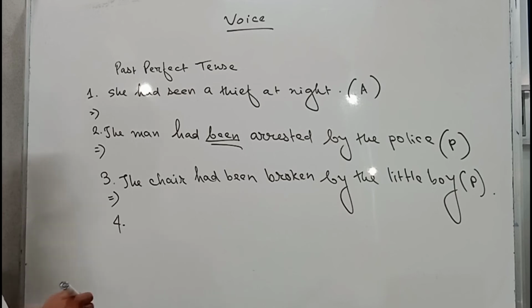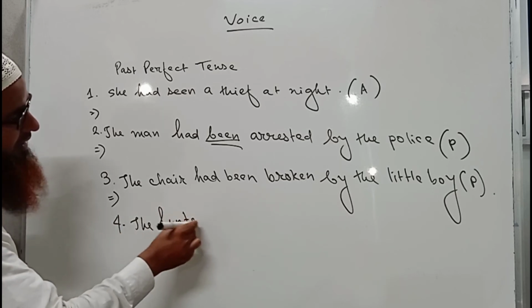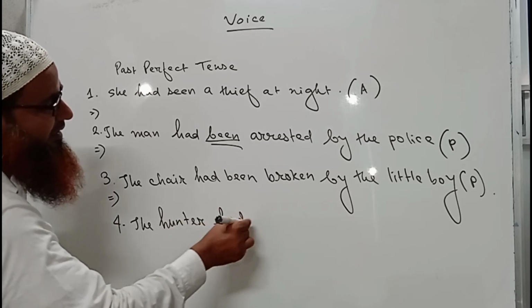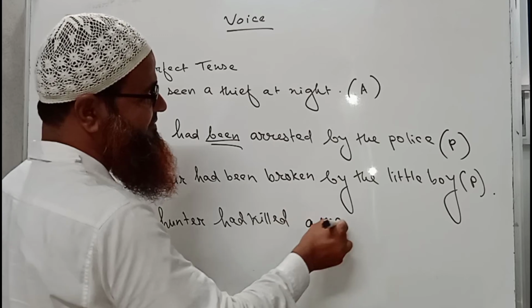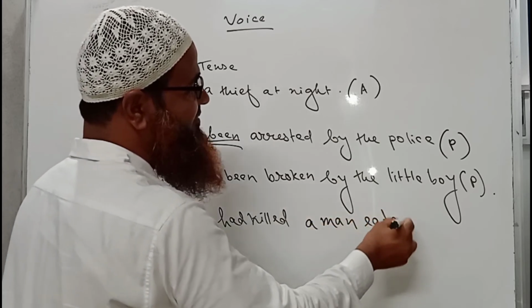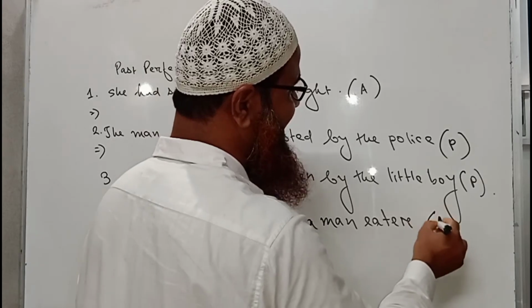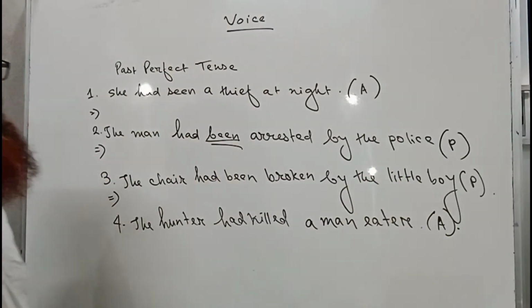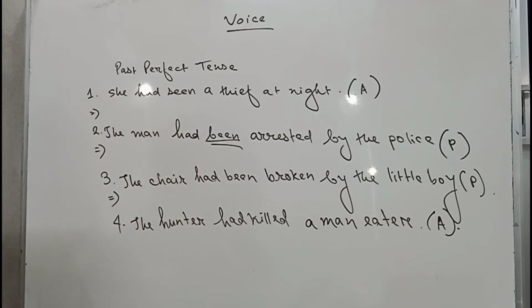Okay, the hunter had killed a man-eater. So here I have written 4 sentences. 2 of them are of active voice and two of them are of passive voice. So here we will practice all these 4 sentences to change their voice.